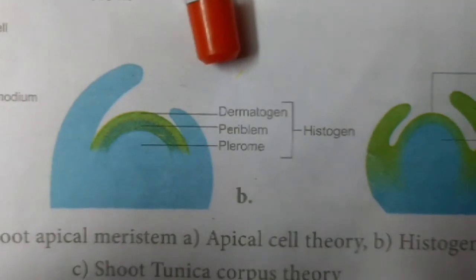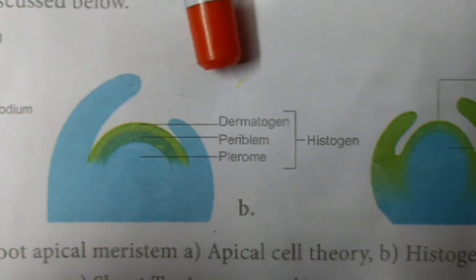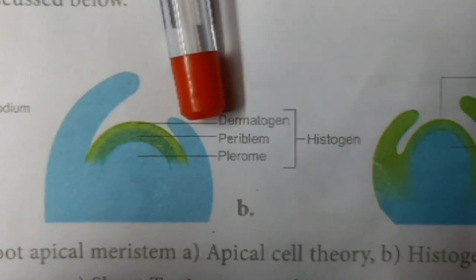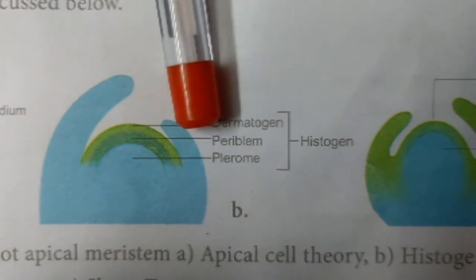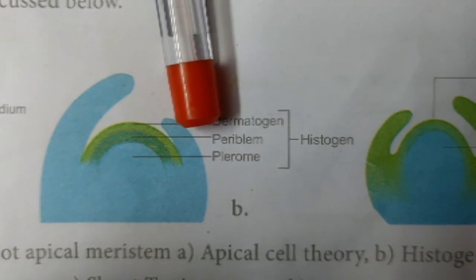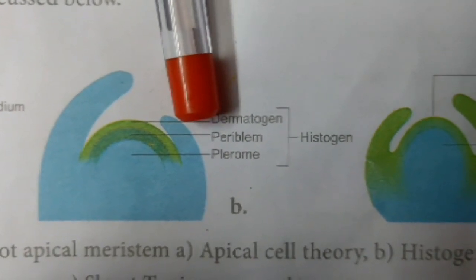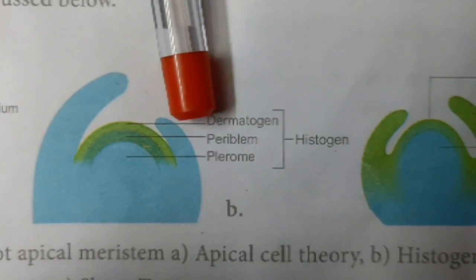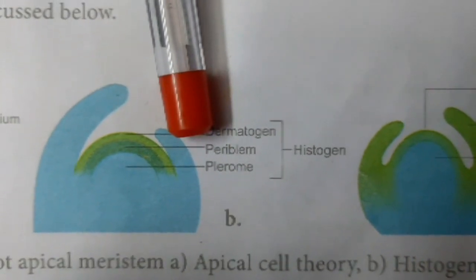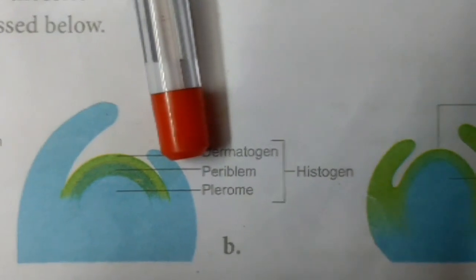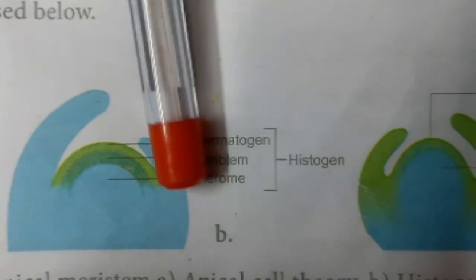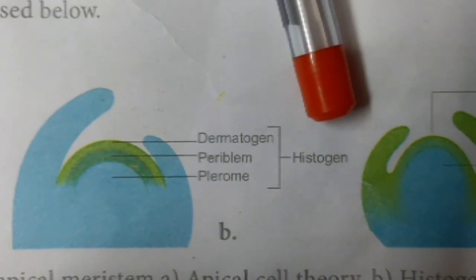The outer layer is called the dermatogen. It gives rise to the epidermis. The middle layer is called the periblem. It gives rise to the cortex of the stem. The innermost layer is the plerome. It gives rise to the stele. The stele is the innermost layer and it is made up of three regions: pericycle, vascular bundle and pith. These three zones make the histogen.